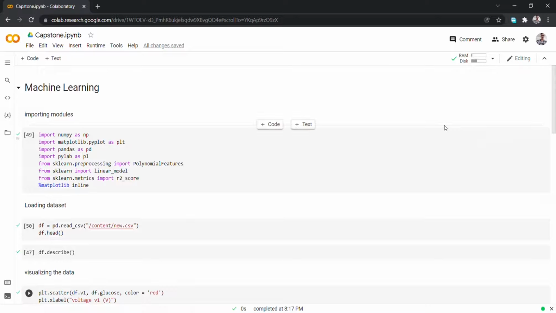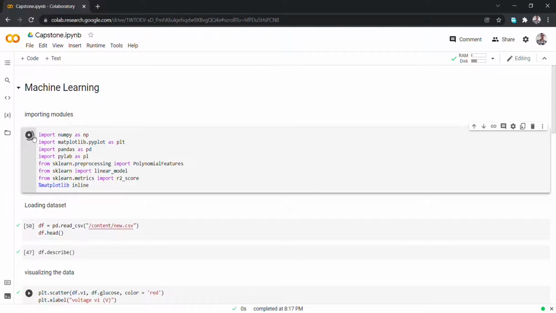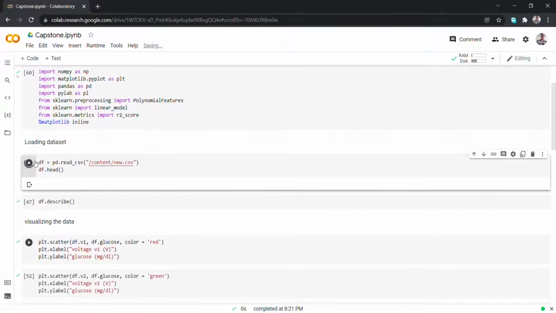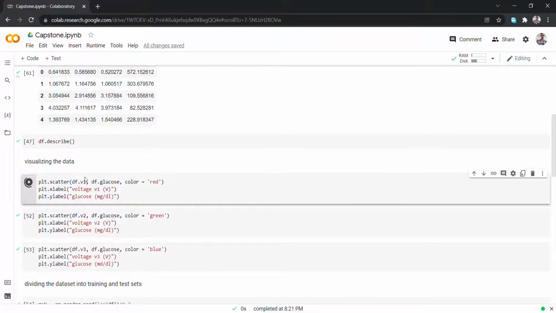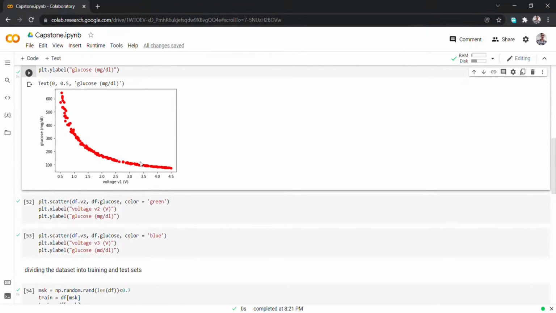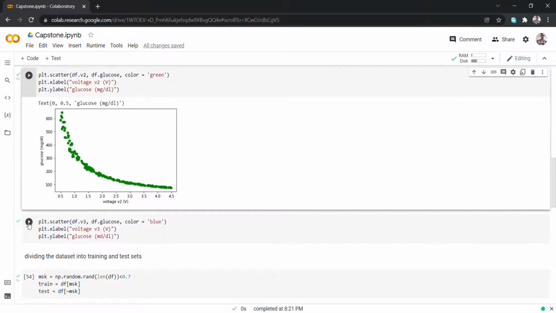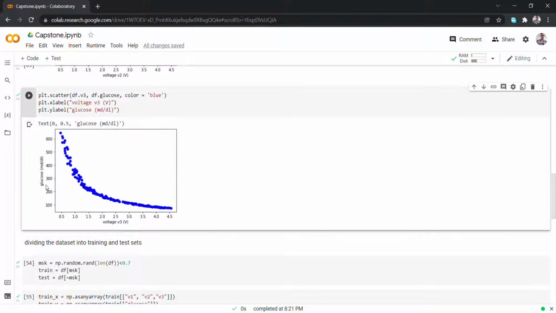Now coming to the machine learning section of our project, we needed a model that would calculate the glucose content present in the blood from the given voltage values. As explained by our team members, we will get 3 voltage values V1, V2 and V3 from the device. Here we are importing the modules and loading the dataset, and here we are visualizing the dataset. It's the relationship of V1 versus glucose, V2 versus glucose and V3 versus glucose.